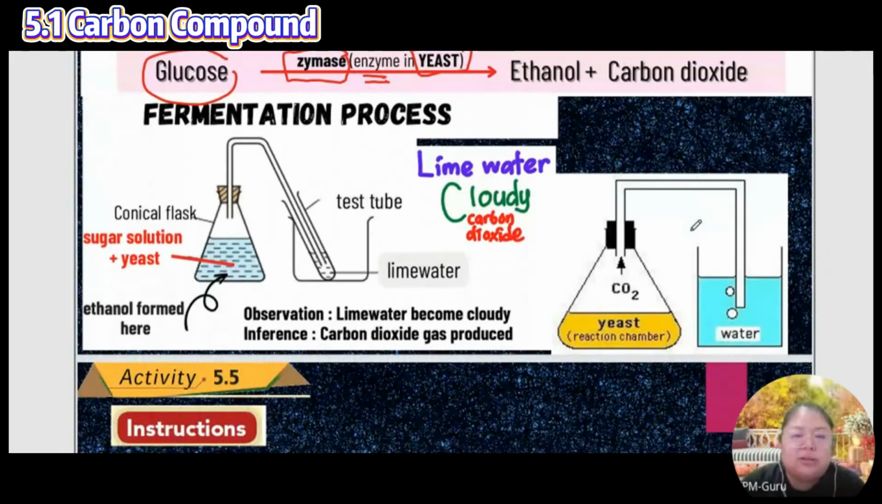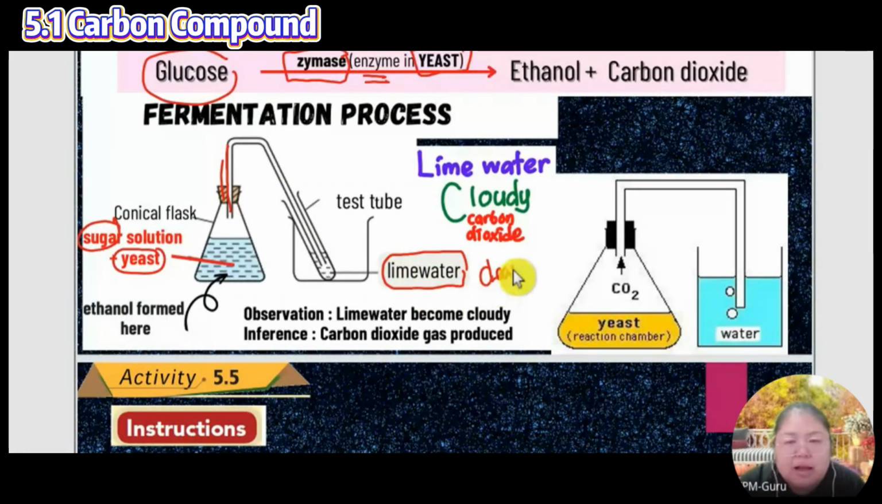So you can see the process. In a conical flask, you put the sugar solution, then add yeast. This yeast is zymase. So the ethanol forms here. After that, observation: they produce gas. The gas will come out, and you let it join with the lime water. Lime water at the start is clear and transparent, just like normal water. After that, observation: the lime water becomes cloudy.